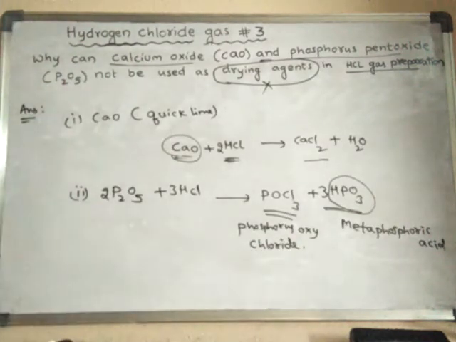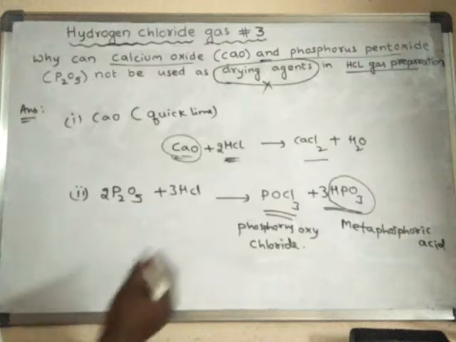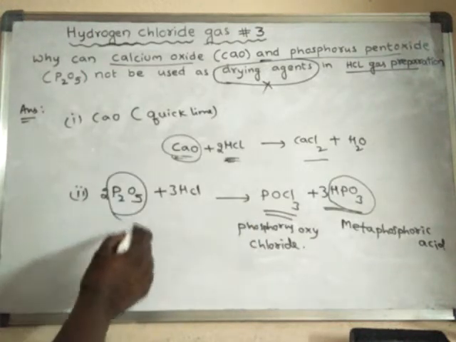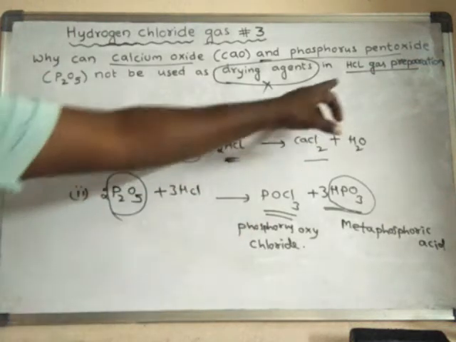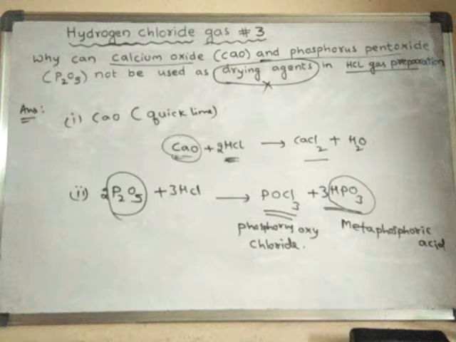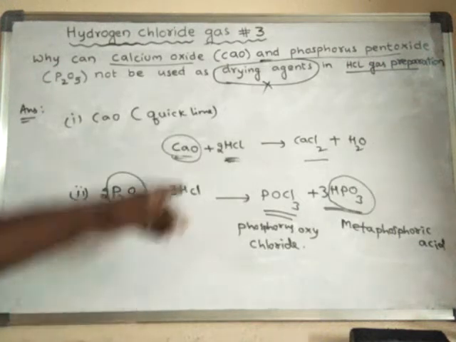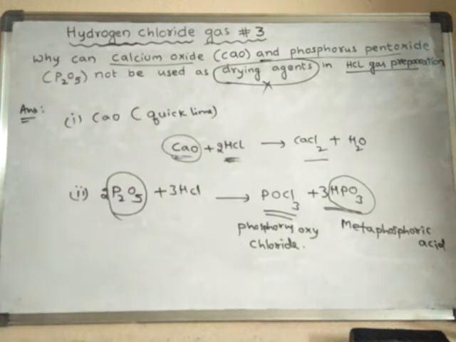So that means phosphorus pentoxide also cannot be used as a drying agent in the preparation of HCl gas, because it will also chemically react with dry HCl gas. Did you understand?